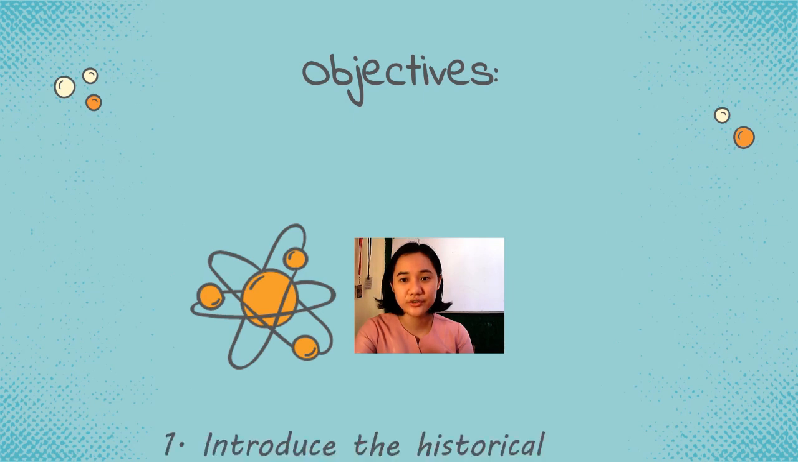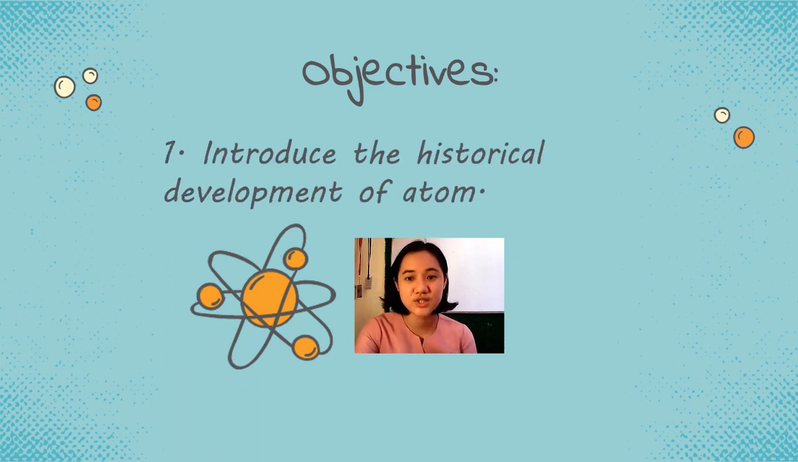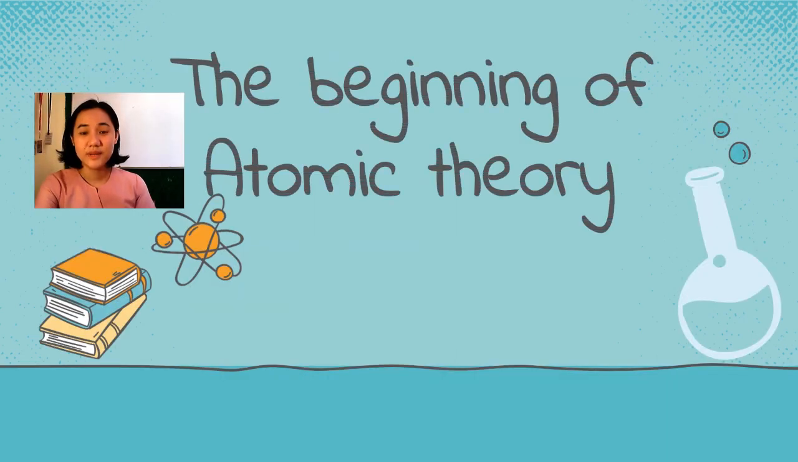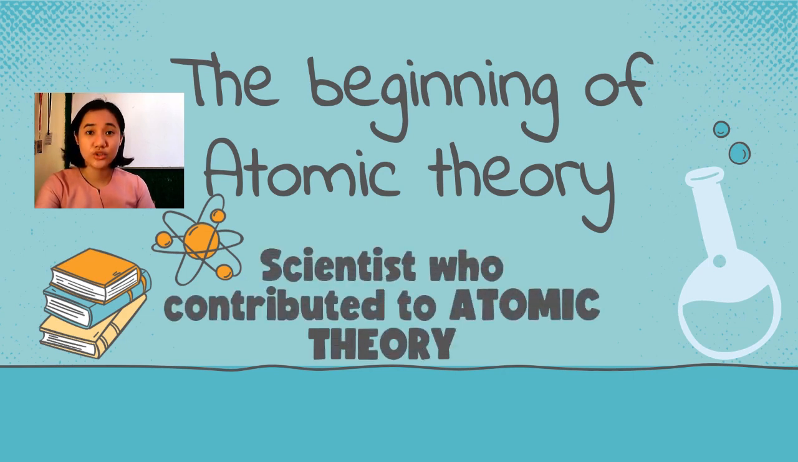Our objective for today is to introduce the historical development of the atom. So it is important for us to go back to the development of how scientists discovered the components and, of course, the atom itself. The beginning of atomic theory. In this topic, we will recognize the scientists and their contributions on the development of atomic theory.